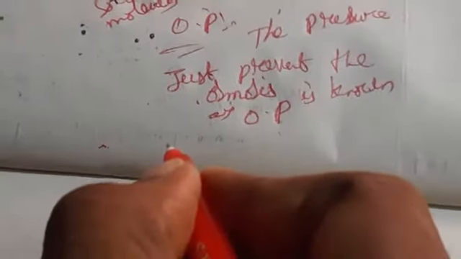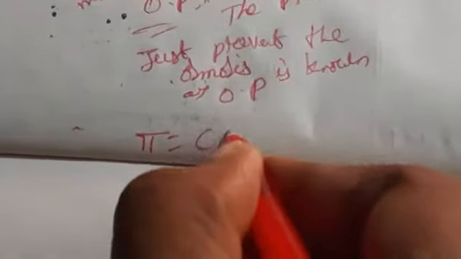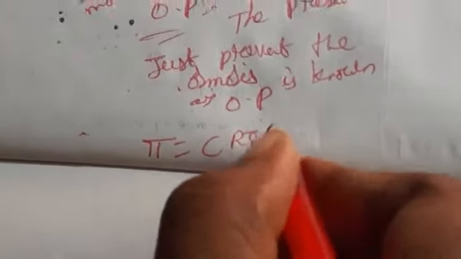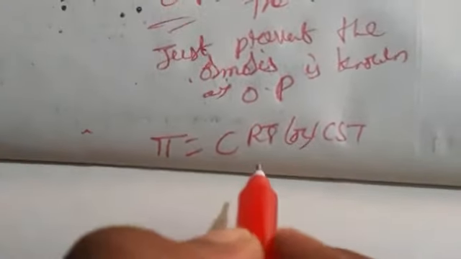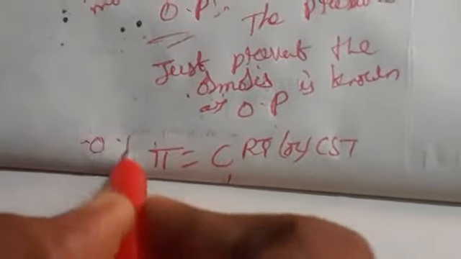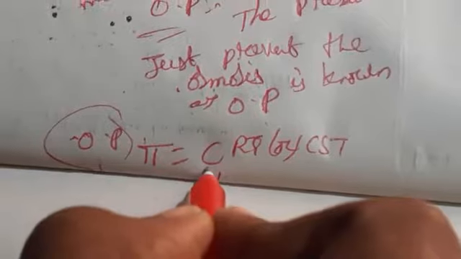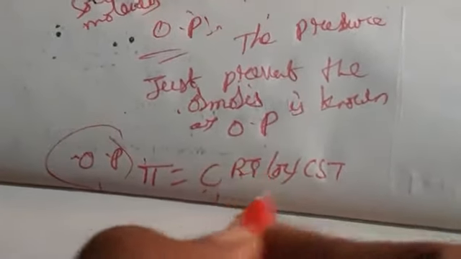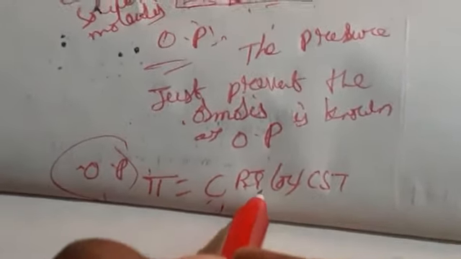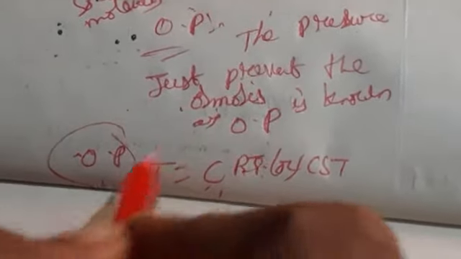Osmotic pressure is denoted by pi is equals to CRT, or we can say CST also. Why? Because pi is the osmotic pressure of the solution, C is the concentration of the solution, R is the gas constant, T is the temperature. So it depends upon gas constant and temperature. So pi is equals to CRT.